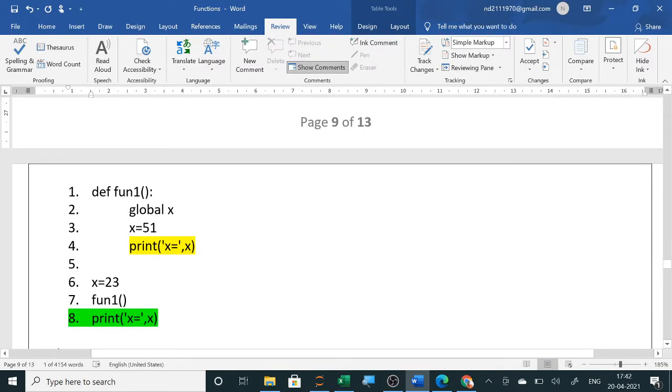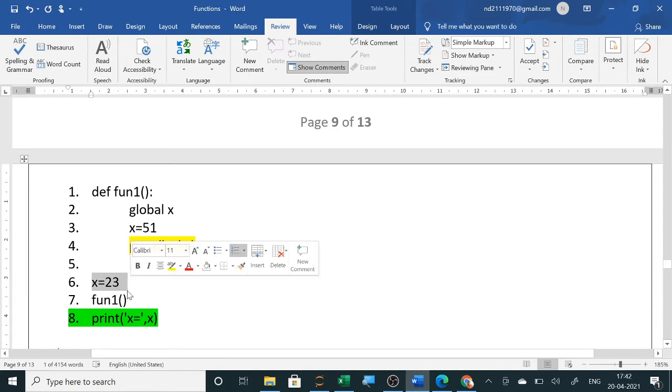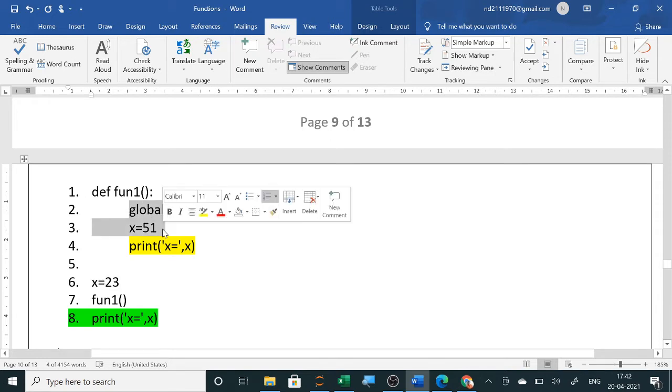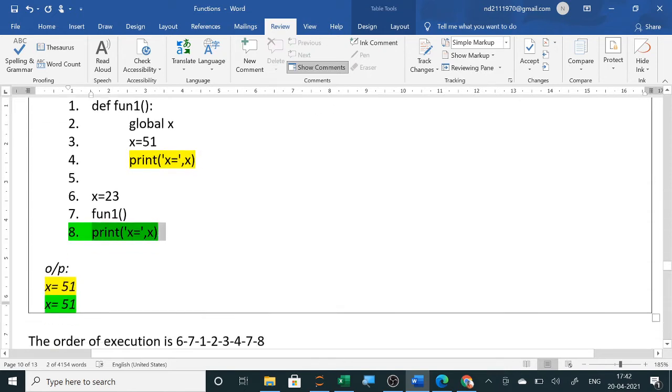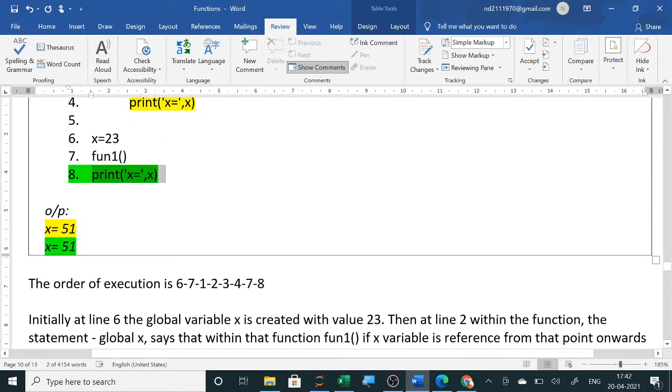Now here, when this is your global variable, x is 23. When you have called function 1, in function 1 you have changed the value to 51. So here it will print 51, and after coming back the new value will be 51. So here x equals 51, x equals 51. Like this it will be printed.